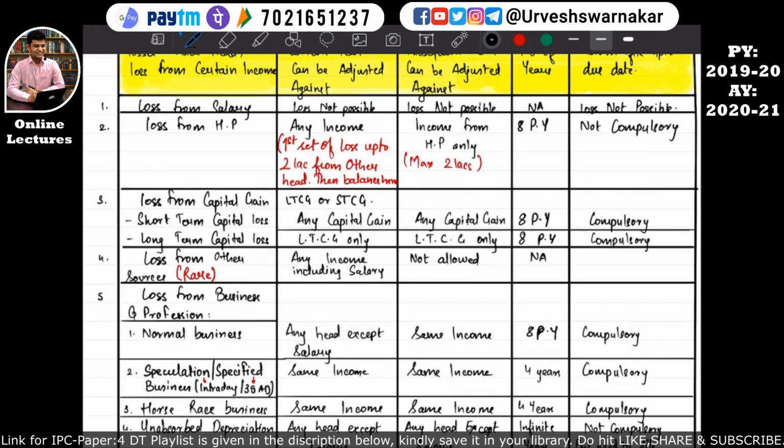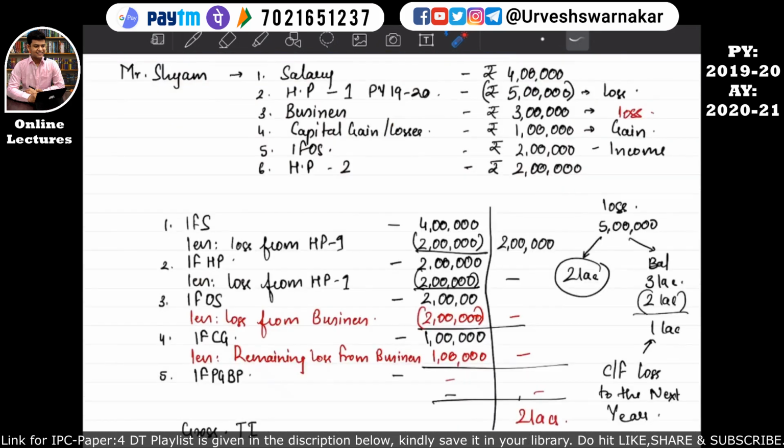And in the subsequent previous year, against which head of income will this business loss be set off? It will be set off against the same income. What does this same income mean? So let's come into our example. For example, if here, instead of 3 lakhs, it would have been say rupees 5 lakh.